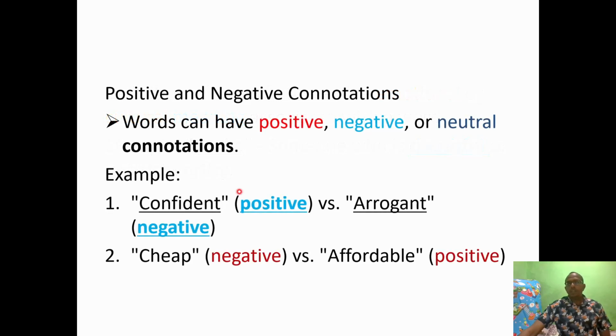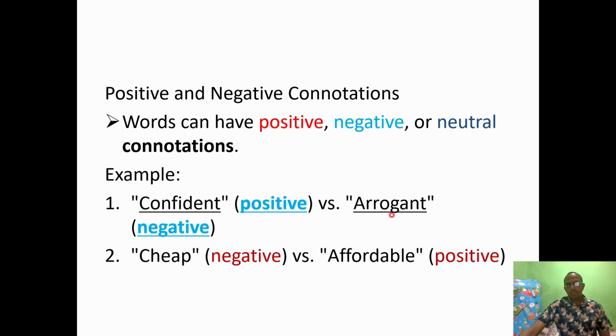And a word can have positive or negative connotations. So let's see positive, negative, and neutral connotations. Example: confident is a word that has positive connotation, meaning someone who has the ability to do things courageously.